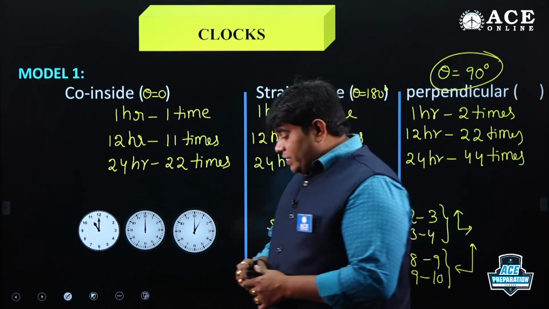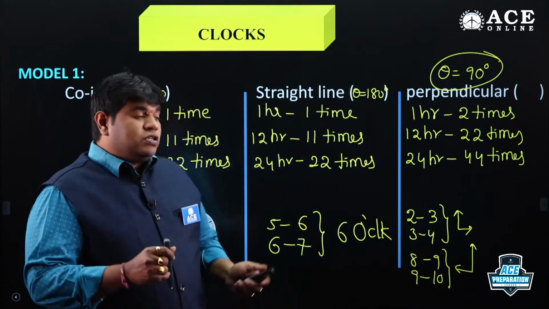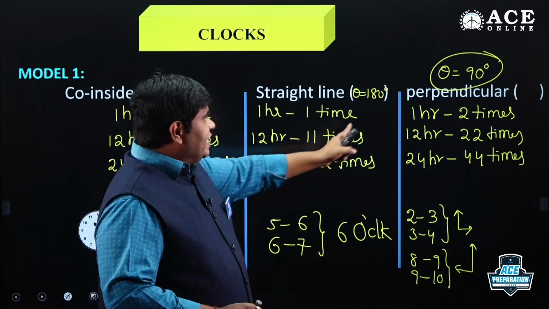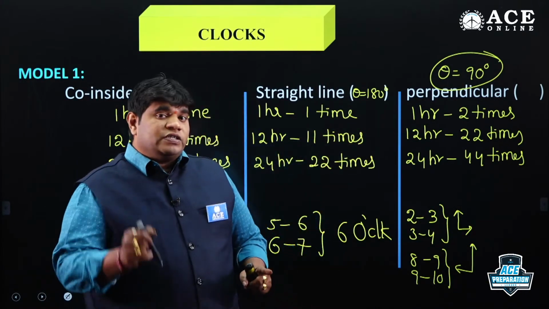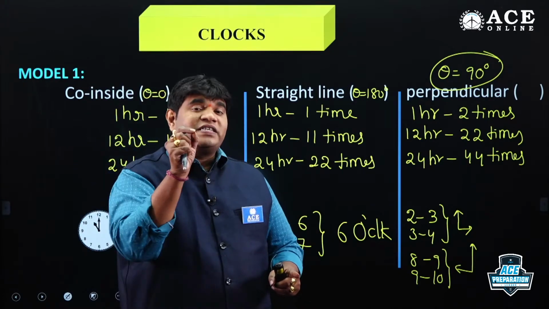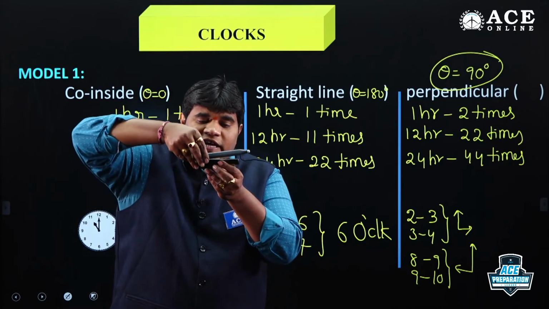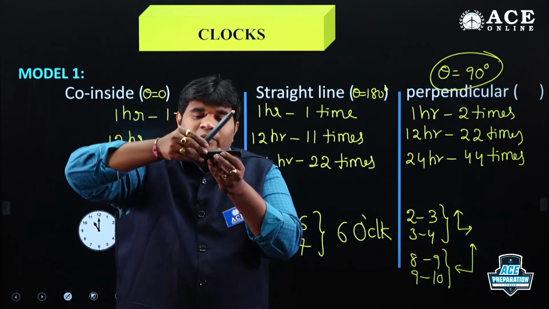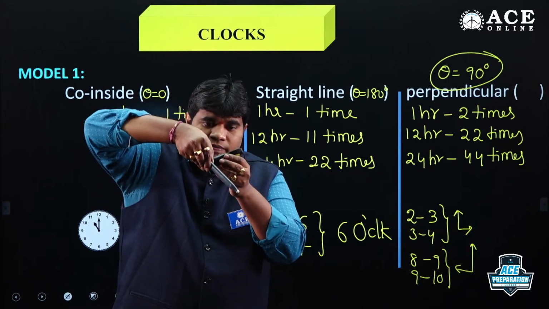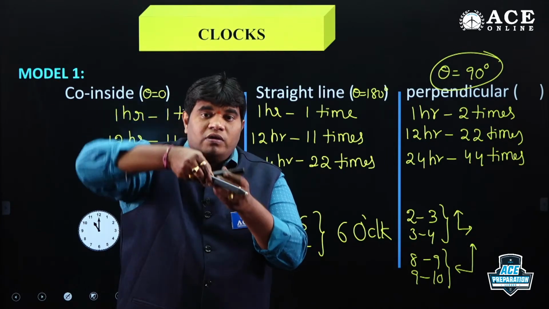Next, conclusion, one more point. So here 0, 180 and 90. Suppose my question is not 90. Suppose a 10 degree gap, where the minute and hour hand are 10 degrees apart, above 10 degrees, below 10 degrees. So 2 times formed.